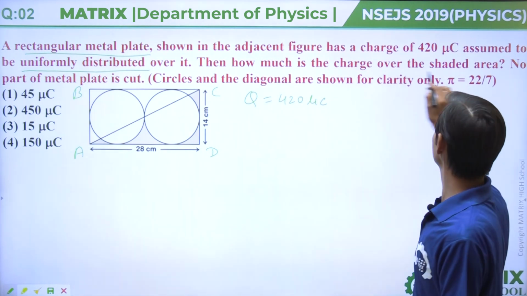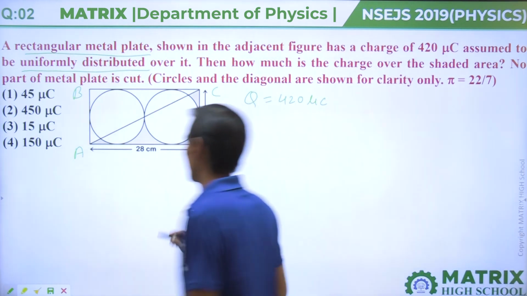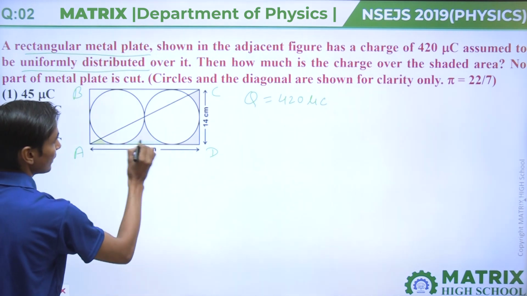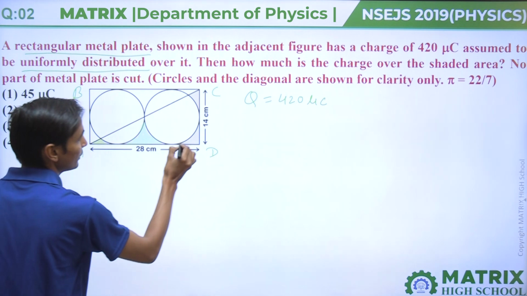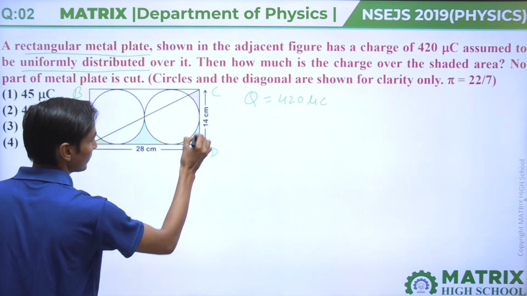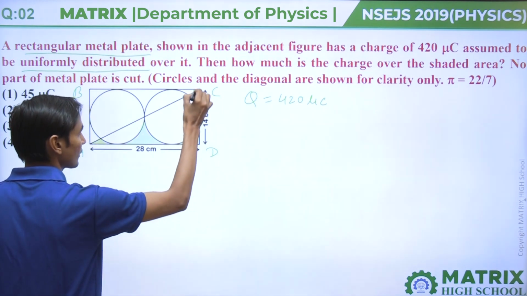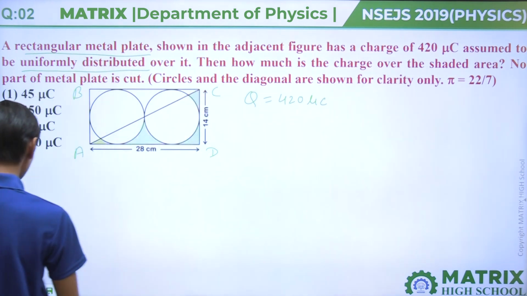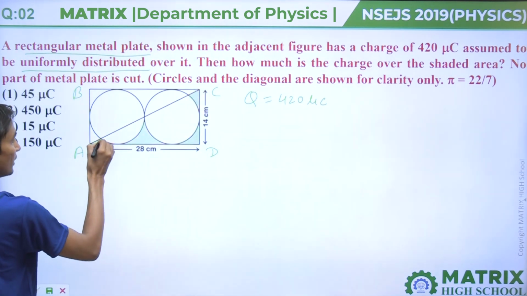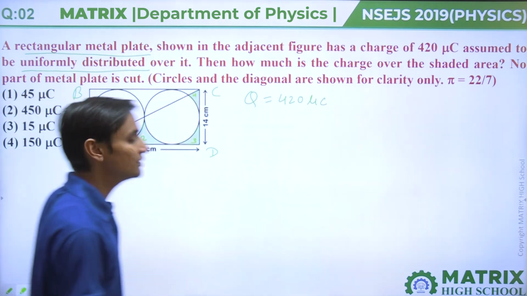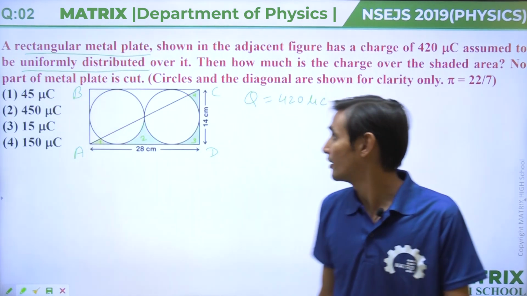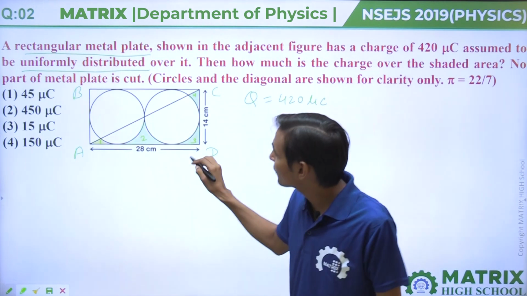Then how much is the charge over the shaded area? In this diagram, these regions are shaded, which we are explaining. These four regions are the first, second, third and fourth. These four regions are shaded in the diagram. On these four parts, find the charge.